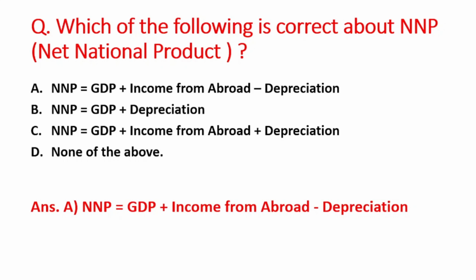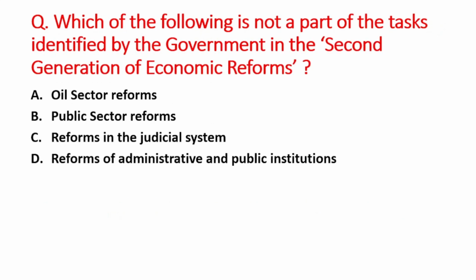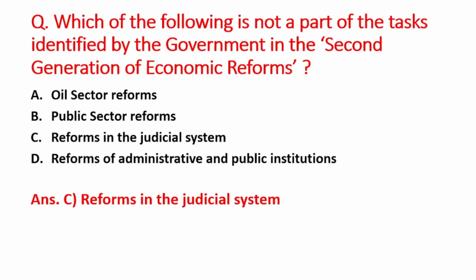Next question is which of the following is not a part of the task identified by the government in the second generation of economic reforms? A option is oil sector reforms, B is public sector reforms, C option is reforms in judicial system, and D option is reforms of administrative and public institution. So right answer is option C, that is reforms in judicial system.